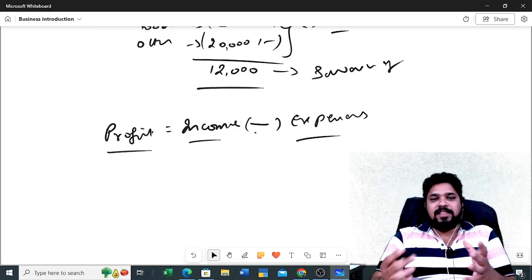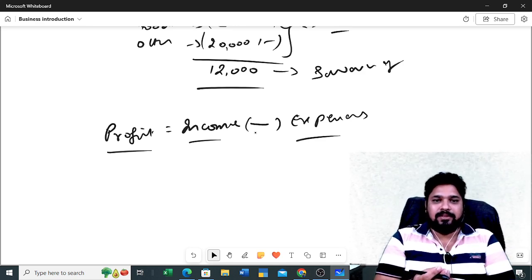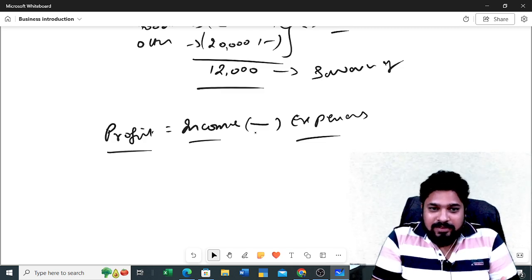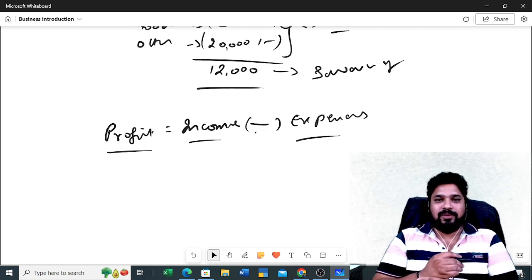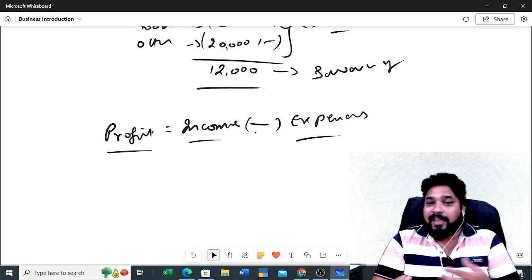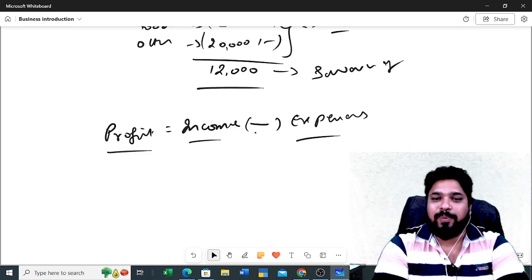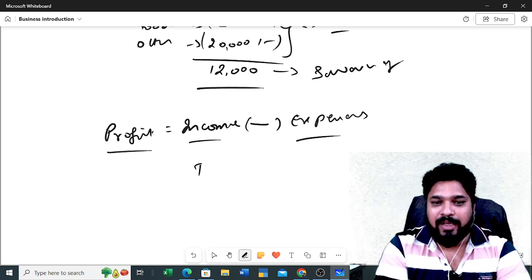If you just give it in the simple format, will the owner be happy? No, he wants this particular equation in proper formats. How will we get those proper formats? Those formats are known as financial statements.